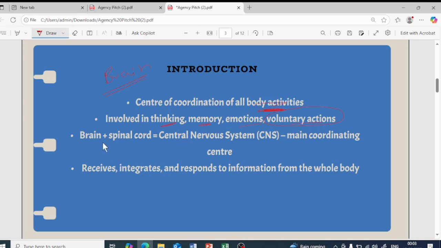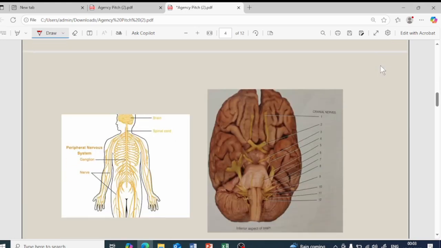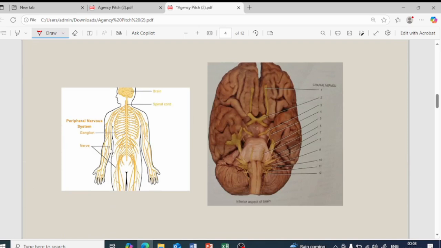The brain plus spinal cord is equal to the central nervous system, which we have already discussed. There are two systems: one is the central nervous system as well as the peripheral nervous system. The central nervous system includes the spinal cord as well as the brain, and the peripheral nervous system includes the nerves. You can see over here in this picture. So this is the peripheral nervous system. The nerves are present throughout the body, isn't it? So the nerve impulse is carried through these nerves. So it is connected to the spinal cord as well as to the brain.